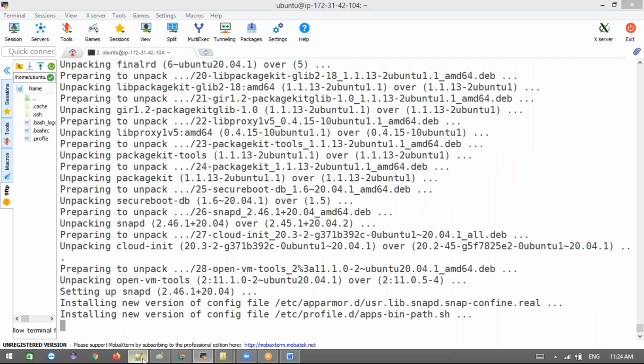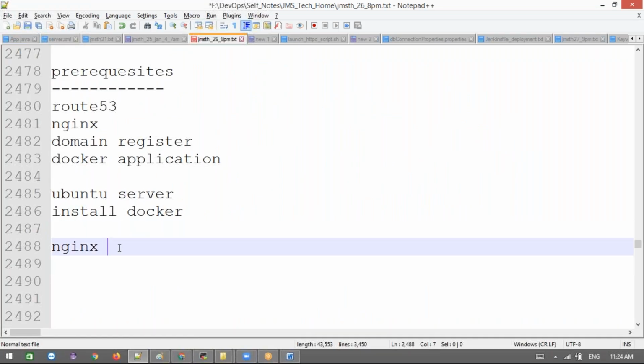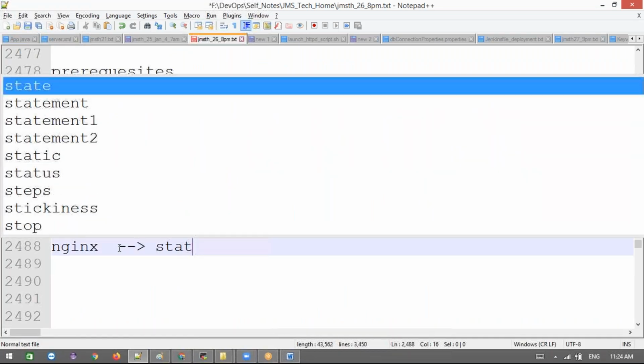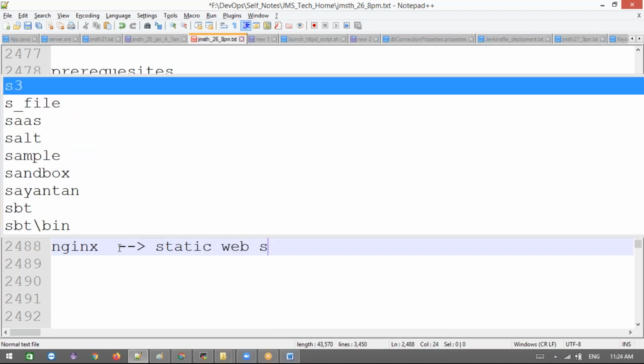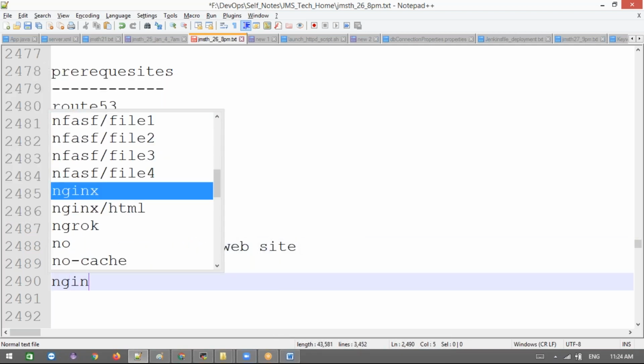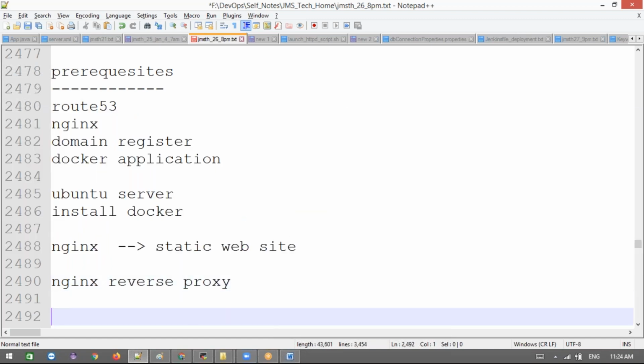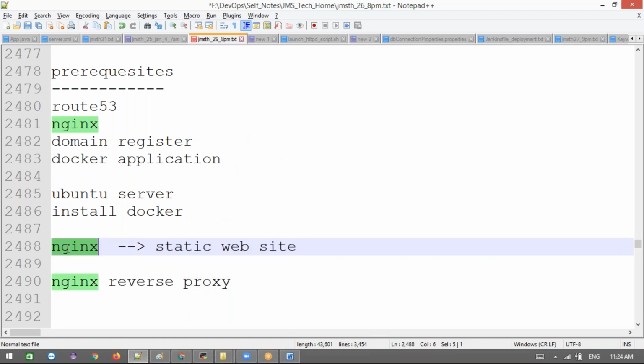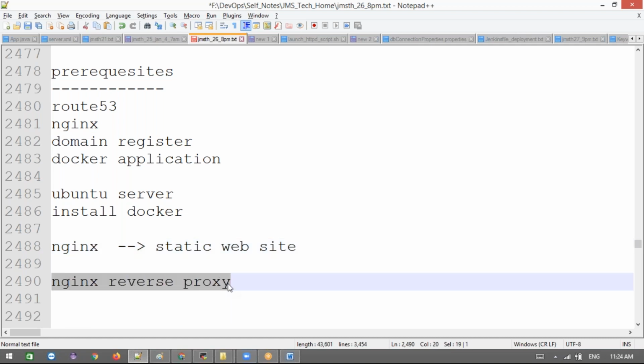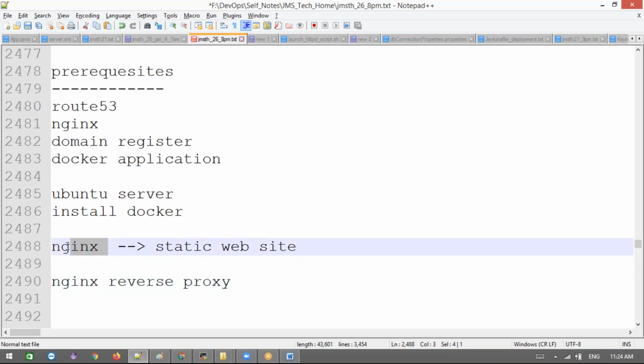Here I use Nginx in two ways. One is Nginx to deploy my static website, and I'm also using Nginx as a reverse proxy. Don't get confused. Nginx can also be used for load balancing and reverse proxy as well. One is a manual installation, and the other is Nginx as a container. I'm going to use Nginx as a container, and another one is the manual installation of Nginx here.